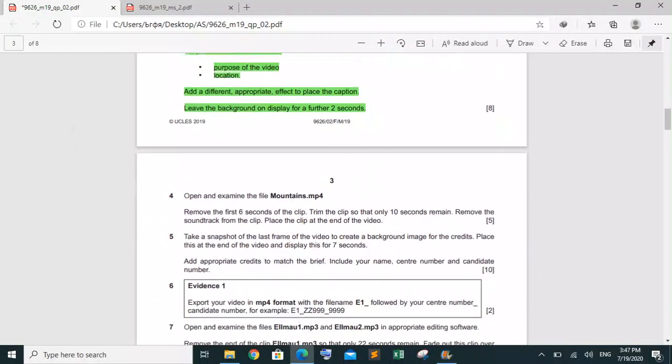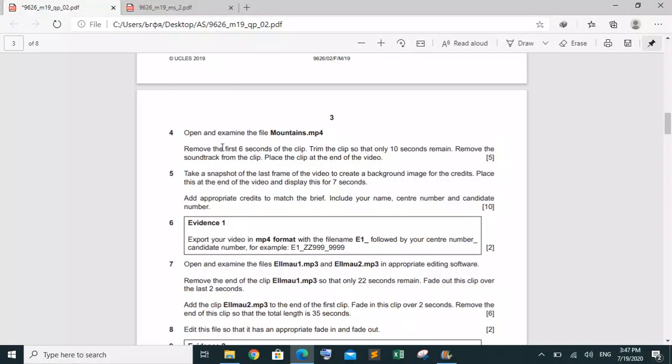Then he's saying to open and examine the file containing mp4. Then he's saying to remove the first 6 seconds from the clip, and trim the clip so only 10 seconds remain. Okay, this one is good.